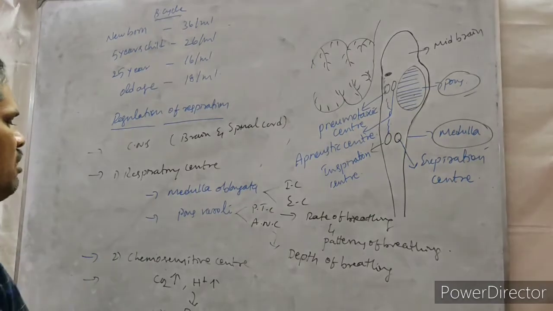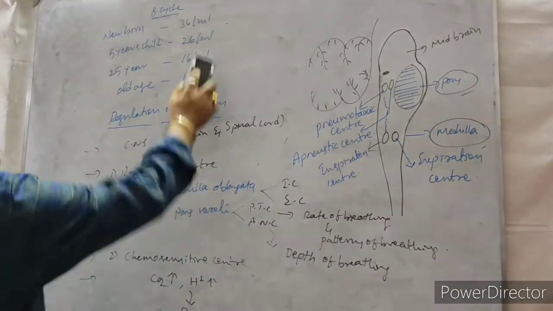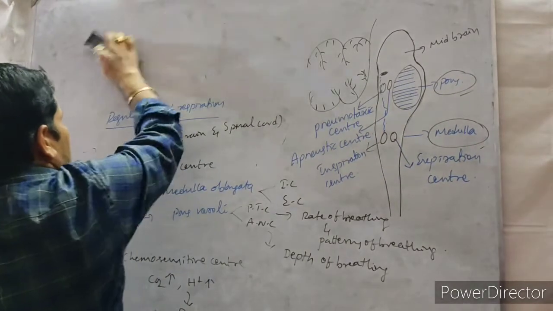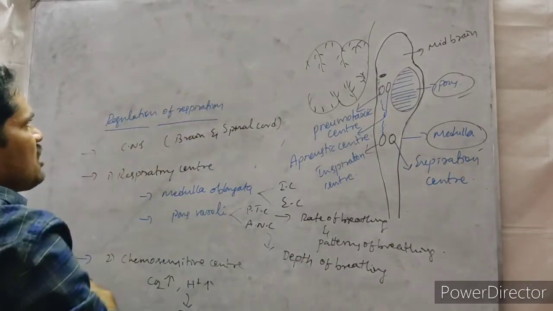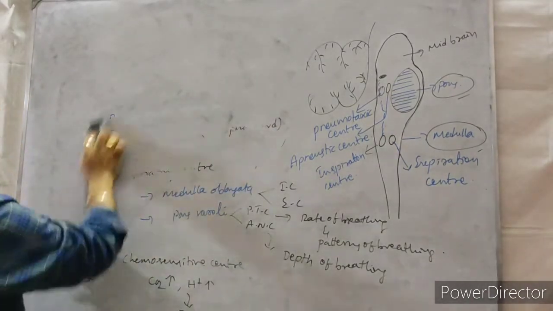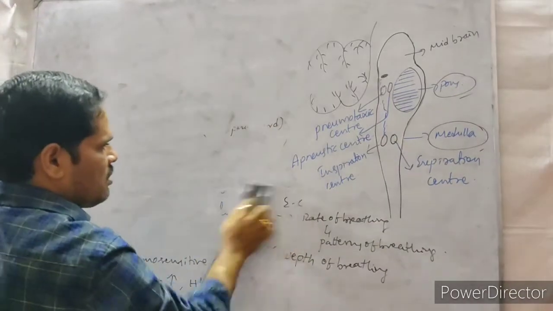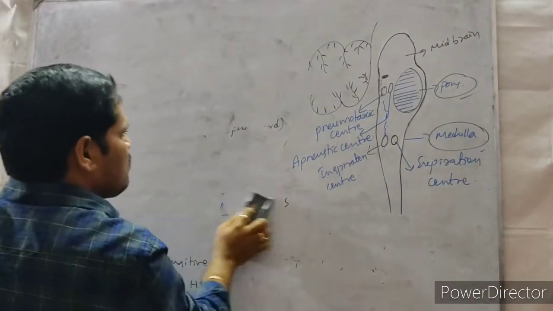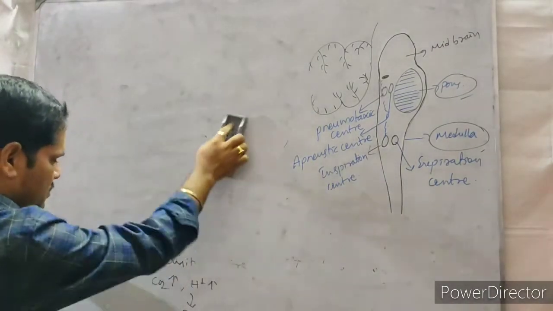The next one, after the chemosensitive center, chemoreceptor cells are also present. What are the chemoreceptor cells?